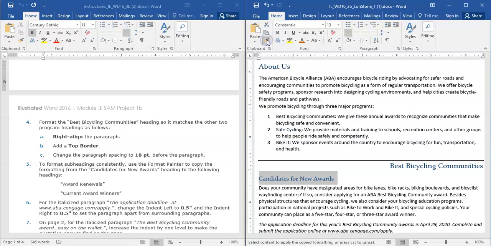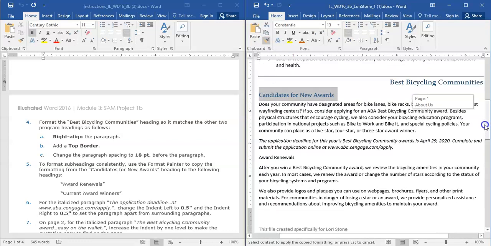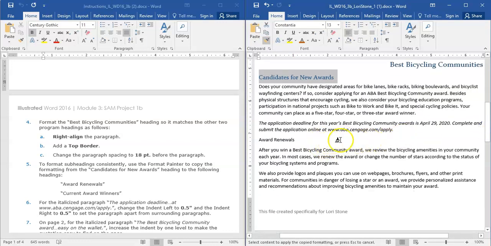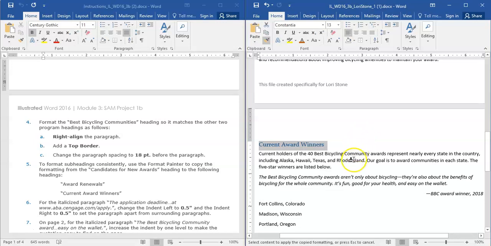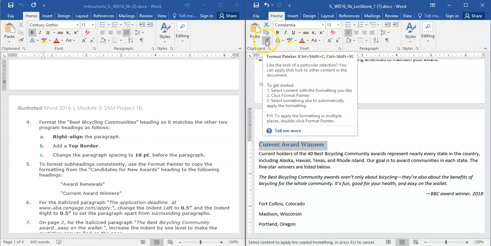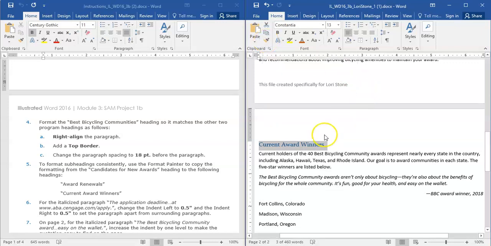So we're going to double click it. Now you'll notice that there's a little teeny paintbrush. So we're going to swipe over the text that we'd like to format. Now if you'll notice, it matches. We still have a little paintbrush, so we can swipe over the second heading, which is the Current Award Winners. And you'll notice that it has now been formatted. Okay, you'll notice up here it's still on, so you need to click to turn it off. Now we are back to our regular pointer.